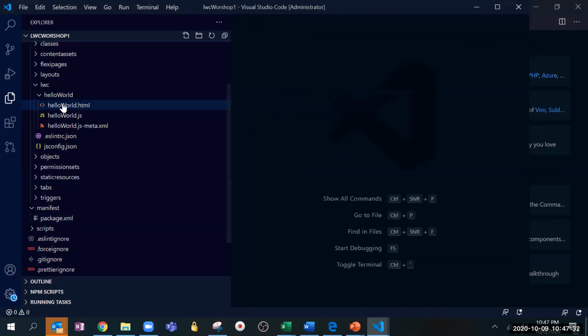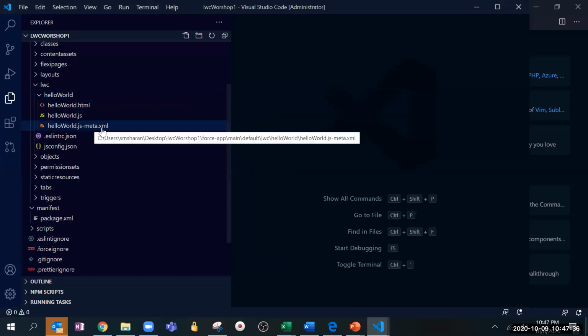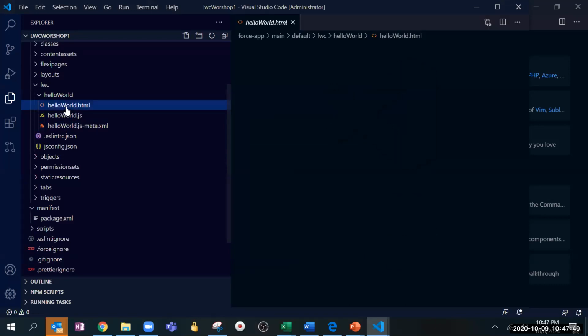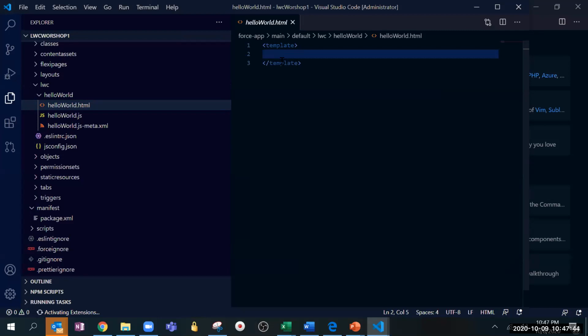Yeah, so we have seen that automatically the HTML, JS and meta XML file get created. Once we go to the HTML, we can see that it has a template. The whole HTML will go inside it. You can go to W3Schools and copy paste the code inside the template. Whatever is inside the body, you can put inside the template and it will work as it is.